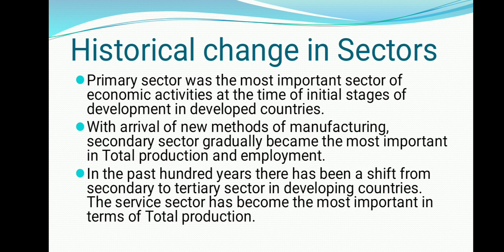So this was the main job done by the people. And naturally, when the people are working in the fields, whatever food is produced, it was in more than needed quantity, more than sufficient quantity. So people started moving towards the factories. So with the arrival of new methods of manufacturing, the secondary sector gradually became the most important in total production and employment.